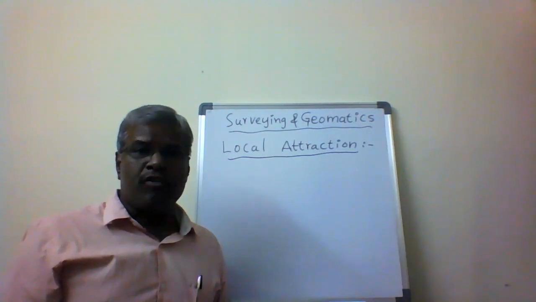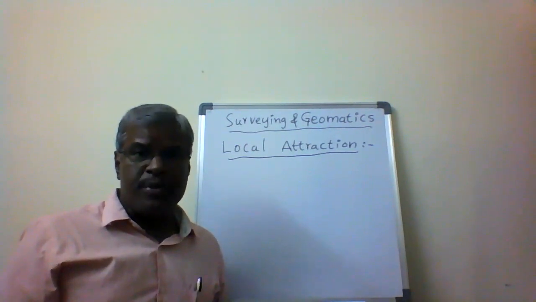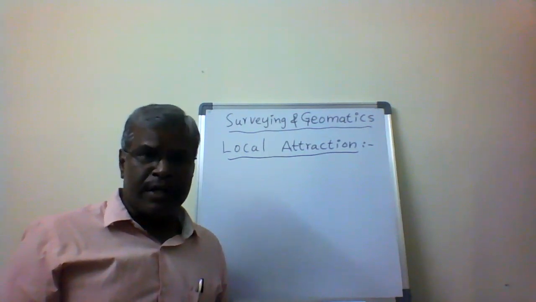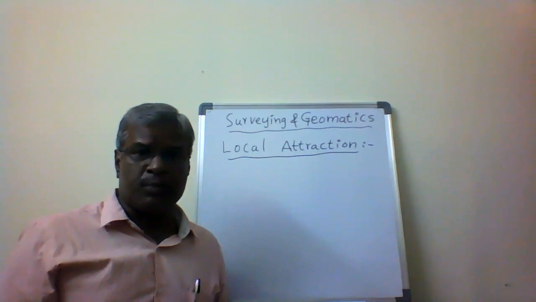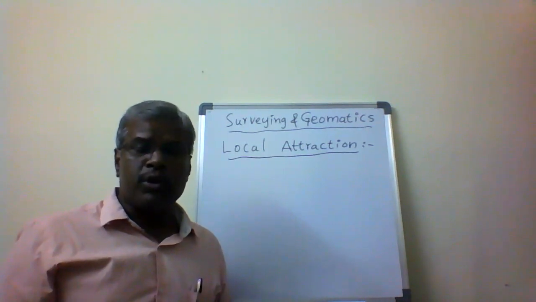The attraction by magnetic influencing objects is called local attraction. The needle is attracted by these objects, so it does not show the magnetic north.